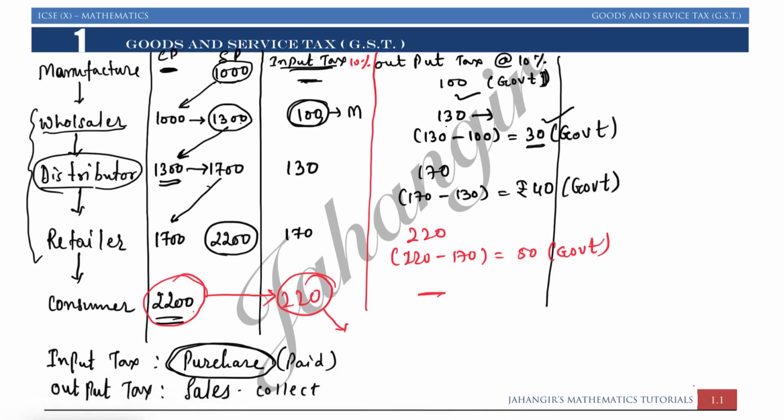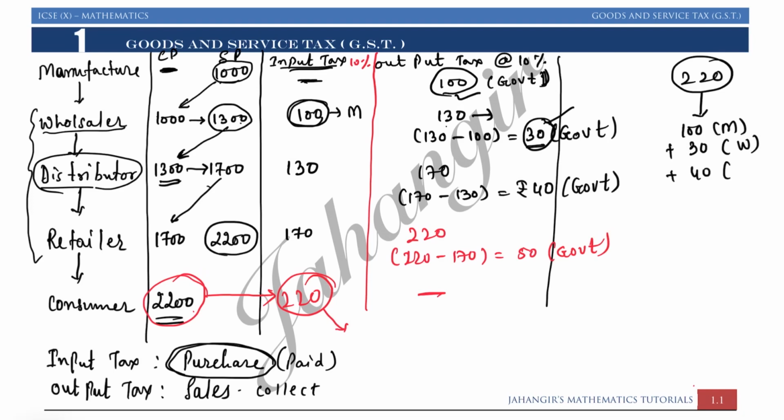Now customer had paid rupees 220 as a tax. We know last में 220. So how did it get from this? See, 100 it got from manufacturer, 30 from the wholesaler, plus 40 from the distributor, and plus 50 from the retailer.